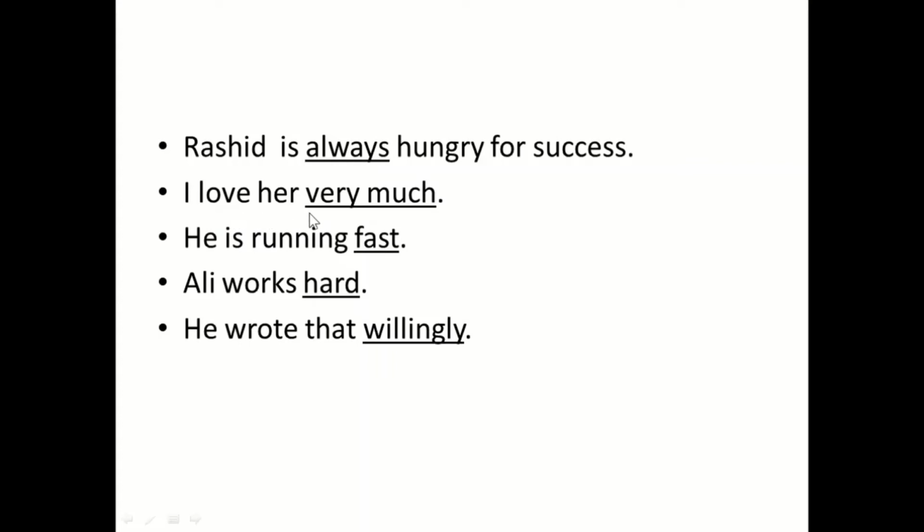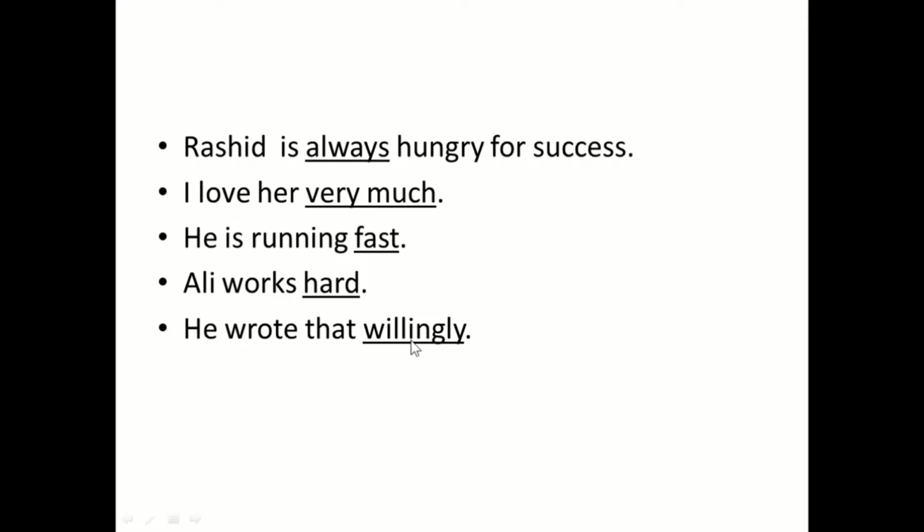I love her very much. Very much is an adverb. That says how much. He is running fast. Fast modifies running here in the sentence. That is our verb. So that's why this one is an adverb. Ali works hard. Not Ali himself is hard, but he works hard. So that's why this one is an adverb.